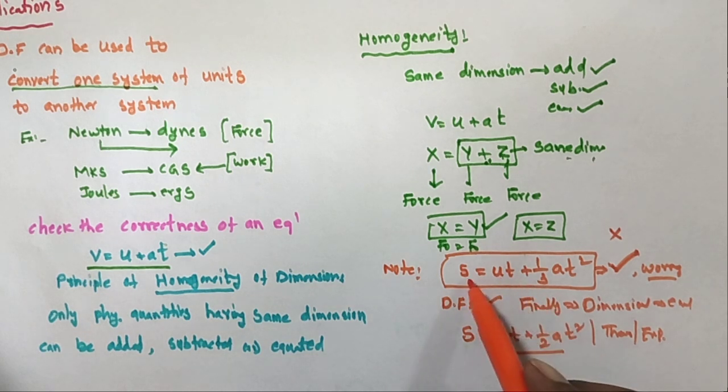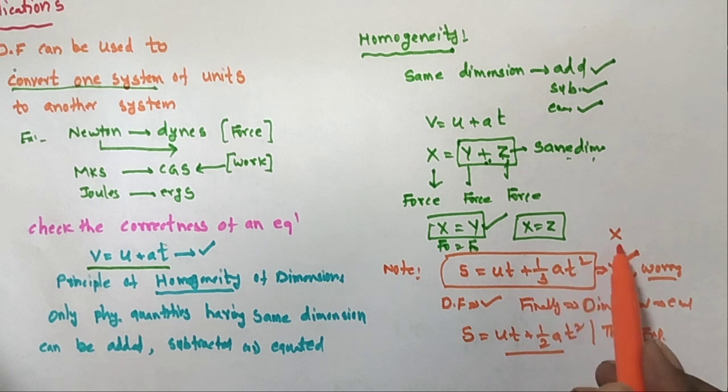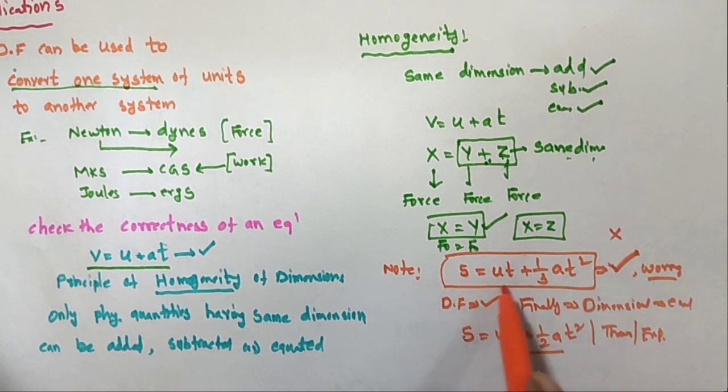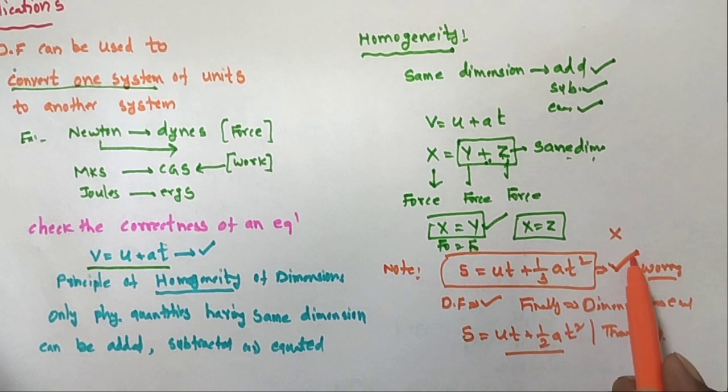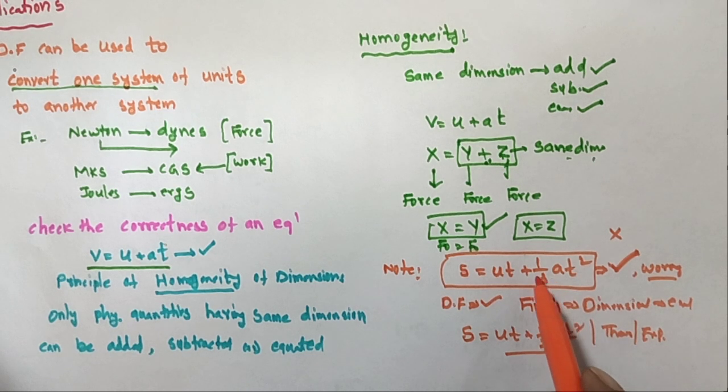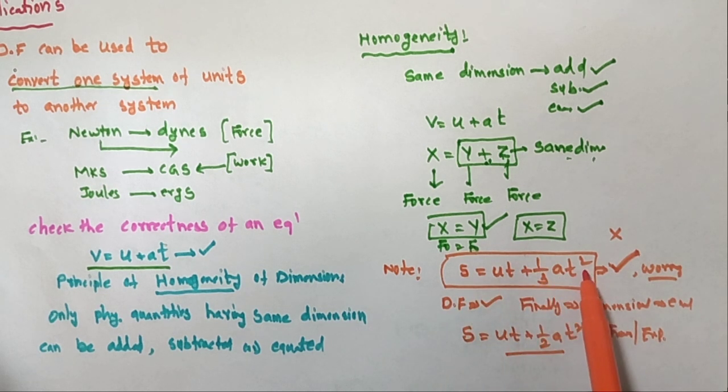Suppose the dimensional formulas are different, then 100% this equation will be wrong. Suppose all the dimensional formulas are equal, then the equation will be correct, but sometimes it is not exactly the right answer. For example, I am taking s is equal to ut plus 1 by 3 at square. According to the dimensional formula, it shows a correct equation, but it is not exactly correct.